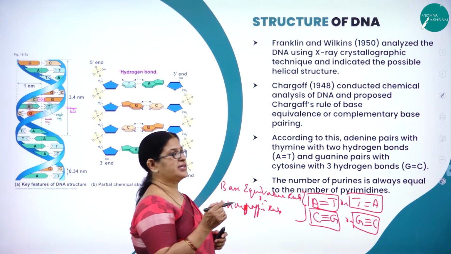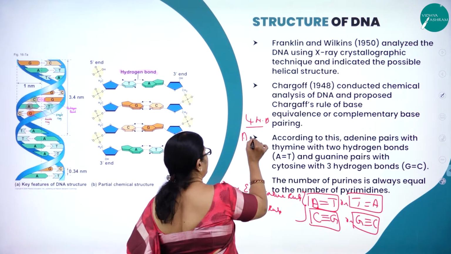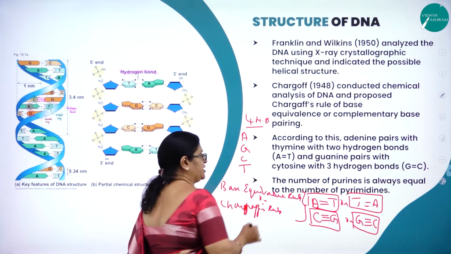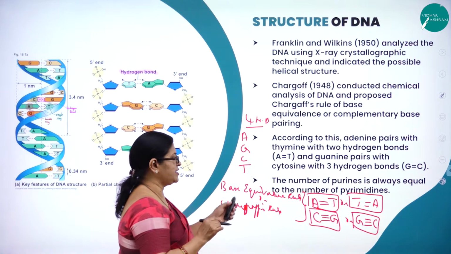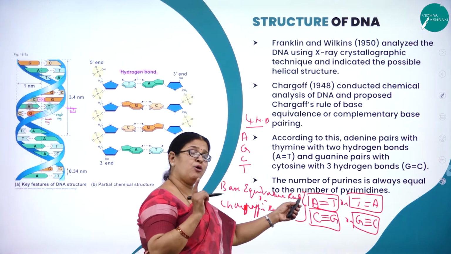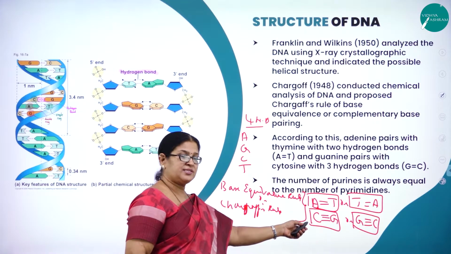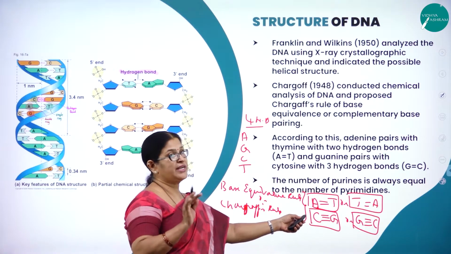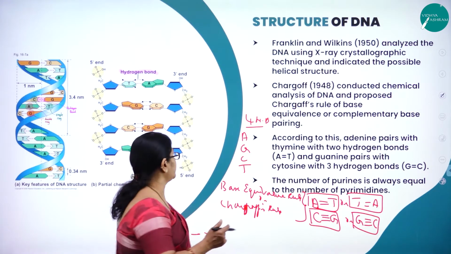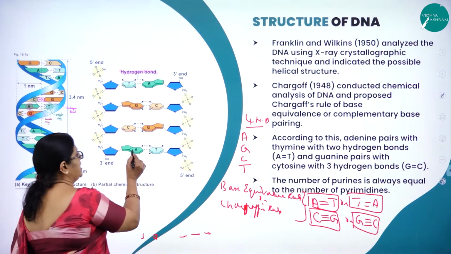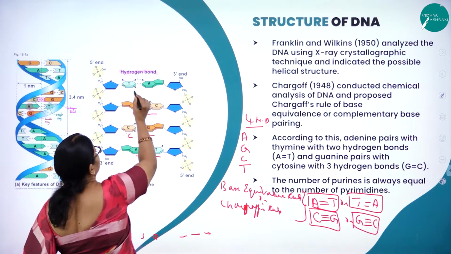So when we study this, what are the 4 nitrogenous bases in case of DNA? Adenine, guanine, cytosine and thymine. So with respect to this, what is the base equivalence rule? A always base pairs with thymine with 2 bonds and C with guanine with 3 bonds and vice versa. So this is called Erwin Chargaff's rule. So that is how we come across. See here, A is base paired with T and C with G, G with C and T with A.